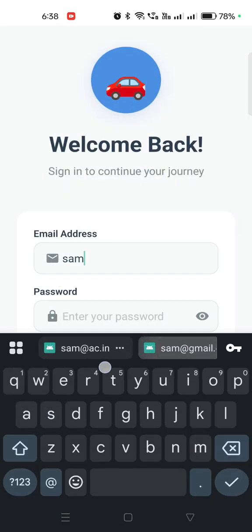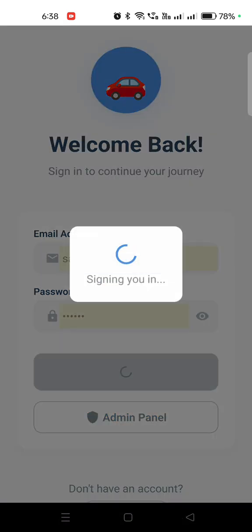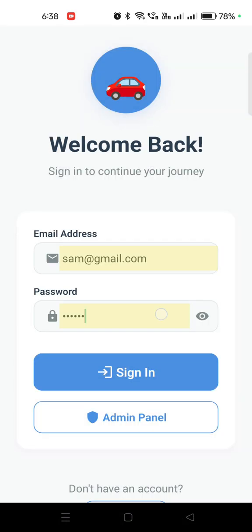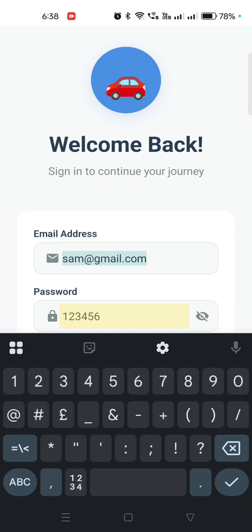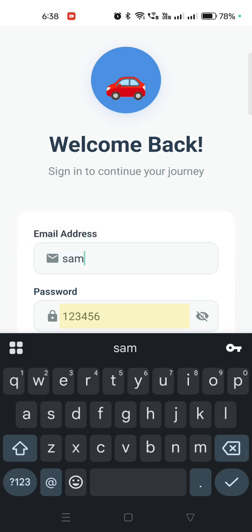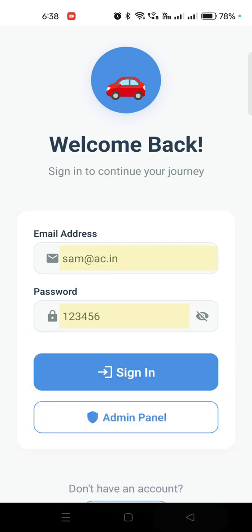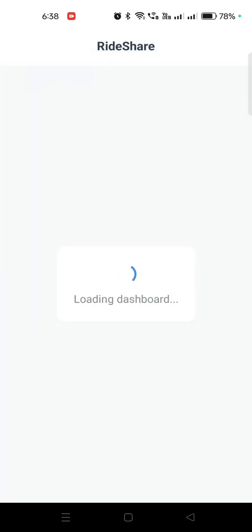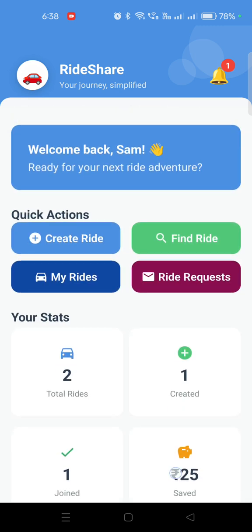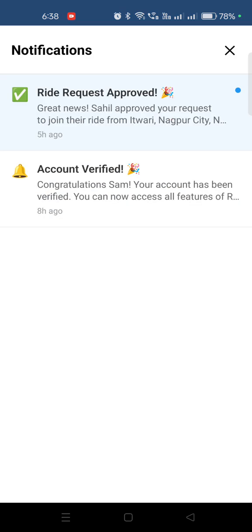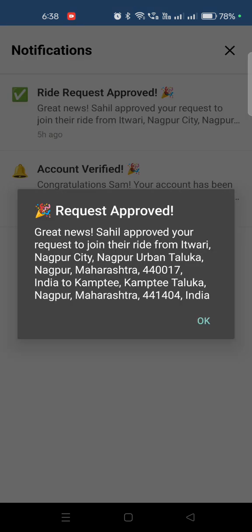Let me log out of this and log in as Samir, and let's check whether they have got the notification for the acceptance or not. As you can see, I have now logged in as Samir, and I got a notification. Let me check. The notification is simple: ride request approved, because Samir requested Sahil to join their ride, and I can also check the information.